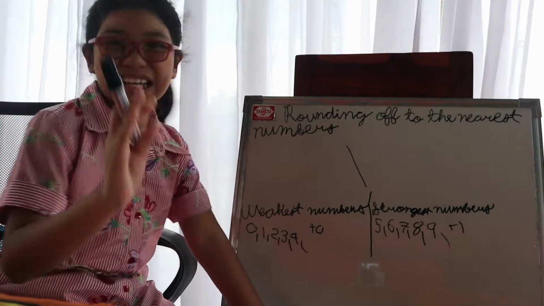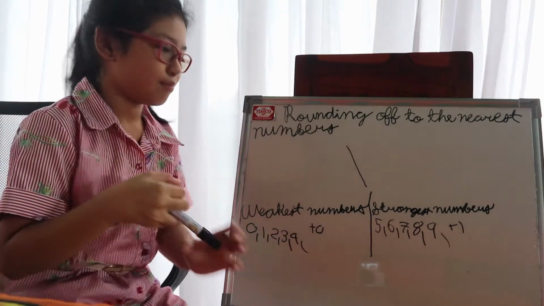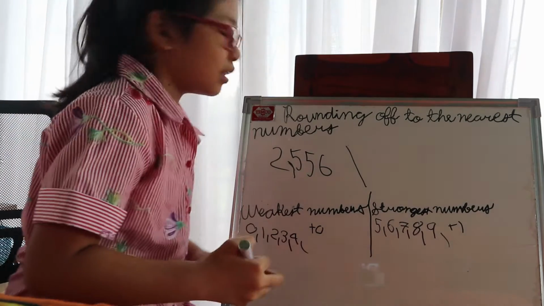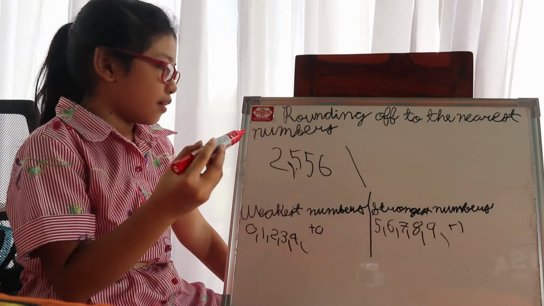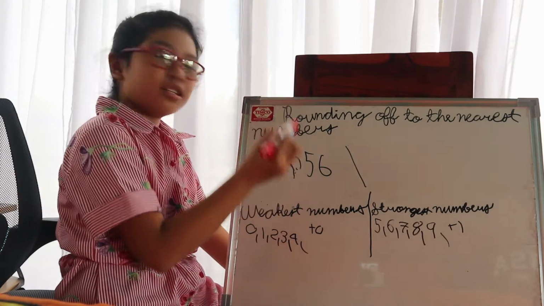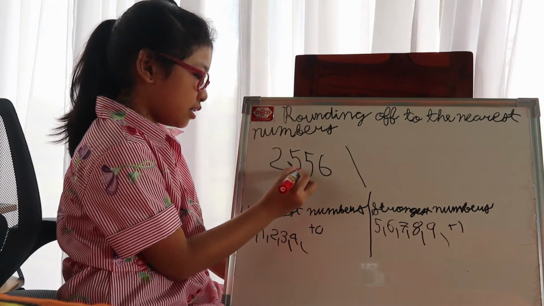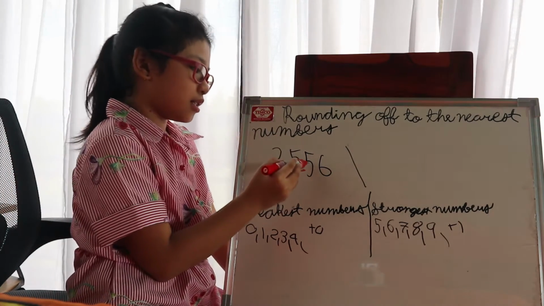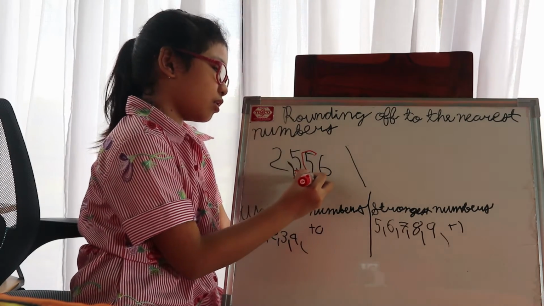Now we are going to create another example for rounding off to the nearest hundreds: 2,556. Now we have to find the answer to this. Let's round up to the nearest hundreds. Ones, tens, hundreds. So this is the hundreds place right here. It's the number 5. Let's underline it, just like that. On the right side is also the number 5, so we have to encircle it.